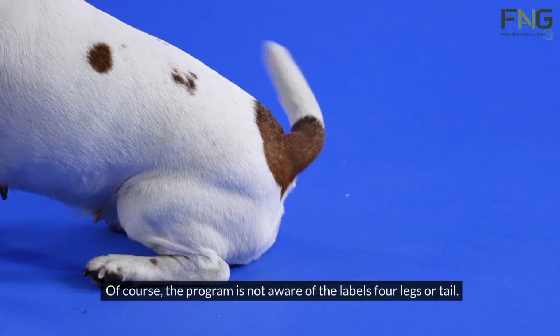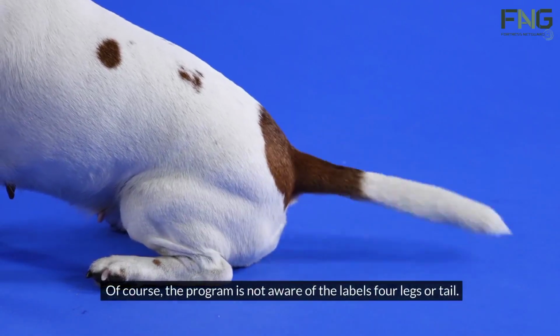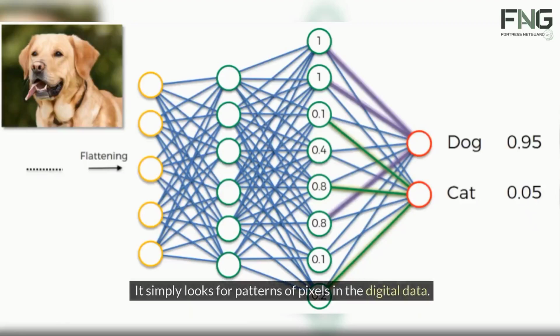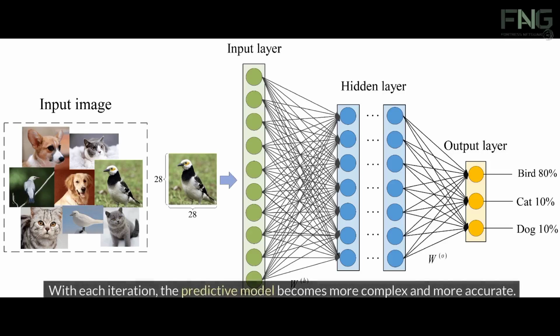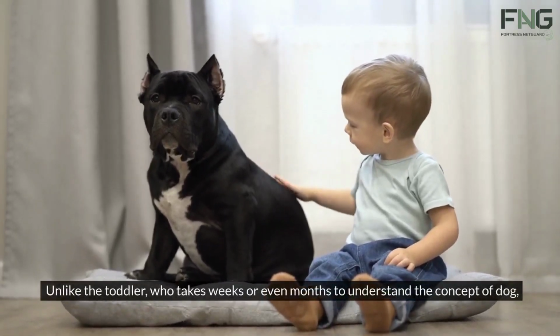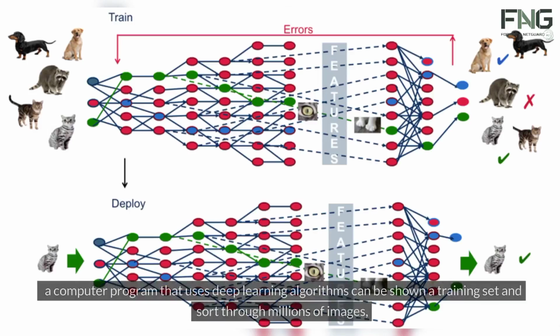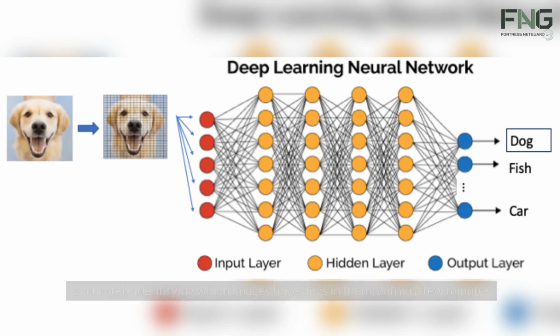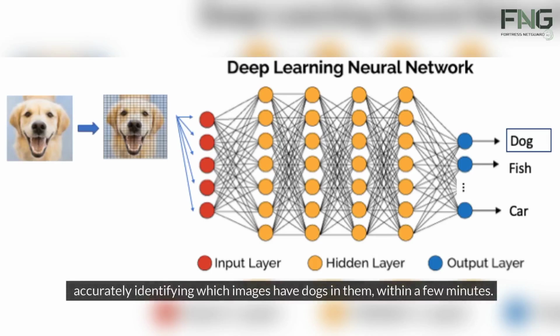Of course, the program is not aware of the labels 4 legs or tail. It simply looks for patterns of pixels in the digital data. With each iteration, the predictive model becomes more complex and more accurate. Unlike the toddler, who takes weeks or even months to understand the concept of dog, a computer program that uses deep learning algorithms can be shown a training set and sort through millions of images, accurately identifying which images have dogs in them, within a few minutes.